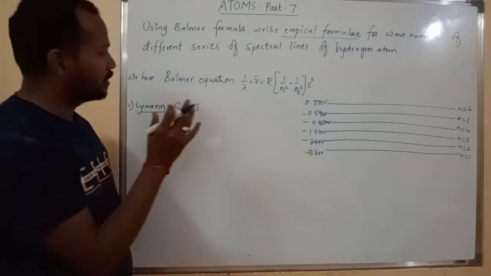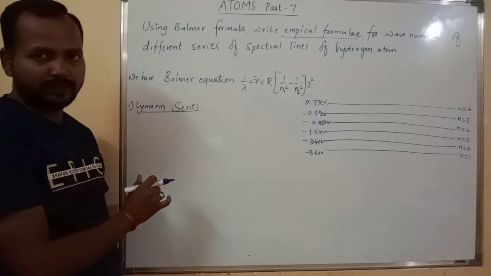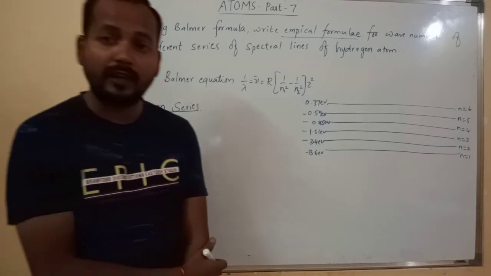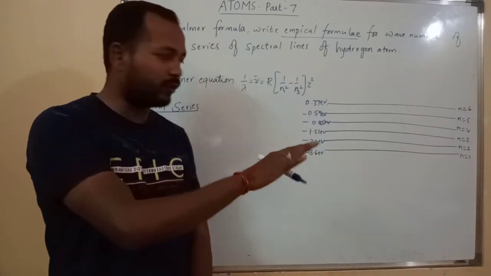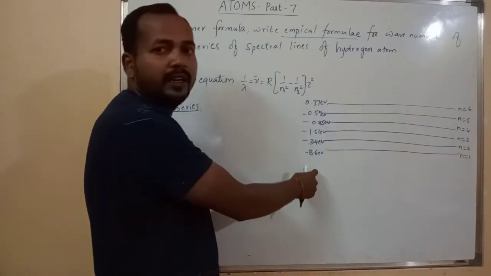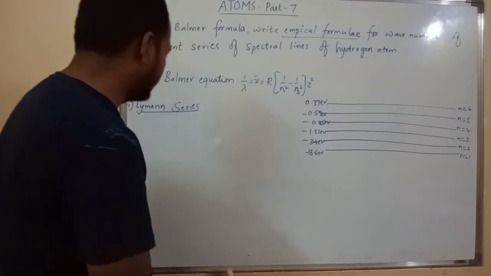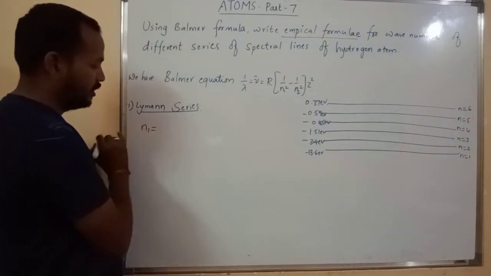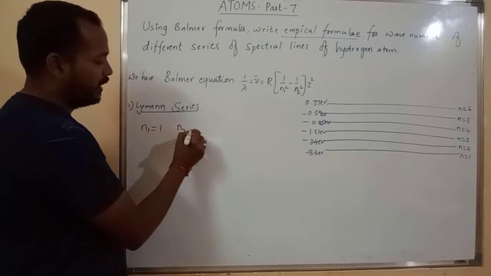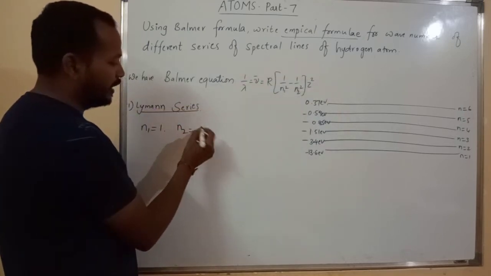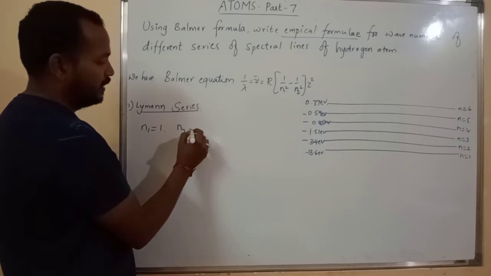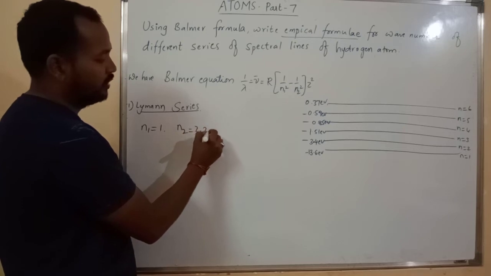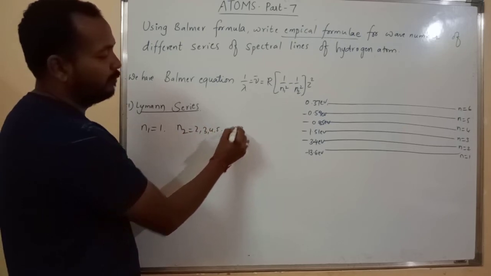Now I have to write the formula for the Lyman series. The Lyman series occurs due to the transition of the electron from any higher energy orbit to the first orbit only. For the Lyman series, n1 is equal to 1, and the electron may jump from the second orbit, so n2 is equal to 2, 3, 4, 5 up to infinity.